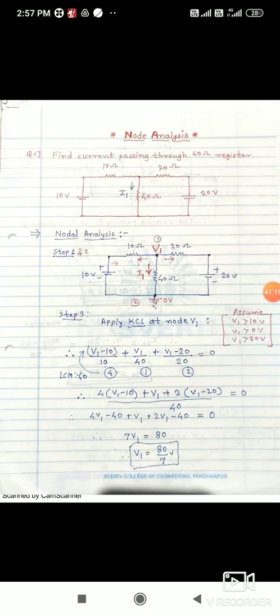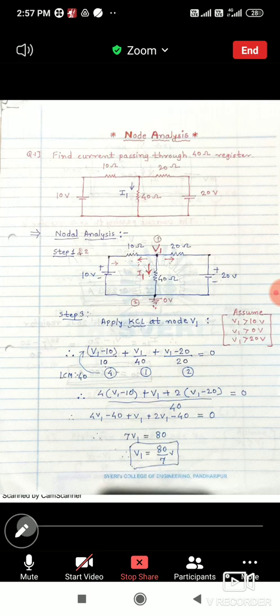So see here, one example we will solve and then we can stop. Find current passing through 40 ohm resistor. So here the question is find current passing through 40 ohm resistor. They did not mention use nodal analysis or mesh analysis. You can solve this example by using both methods, nodal as well as mesh analysis.